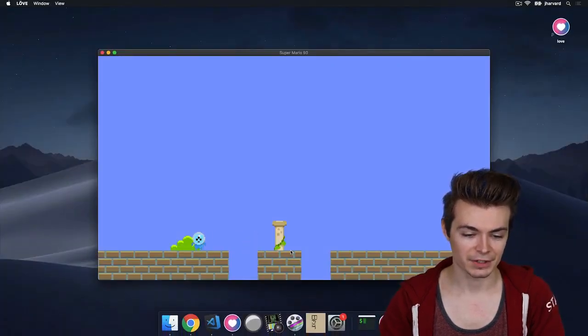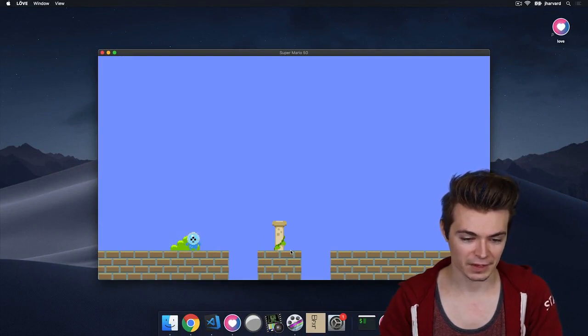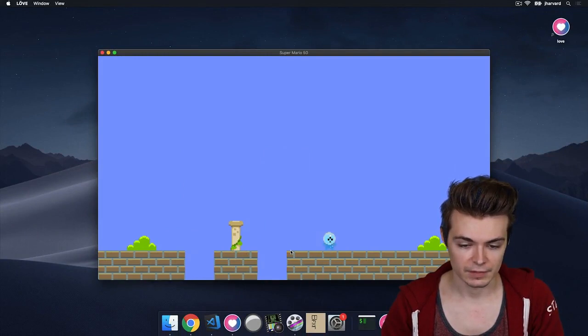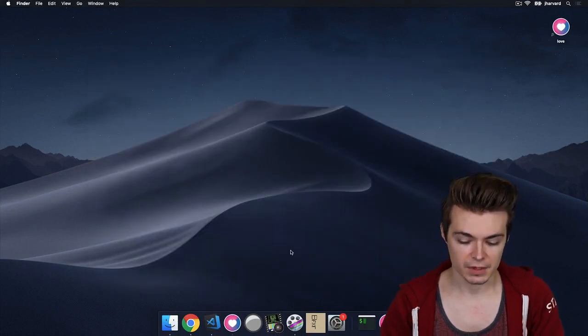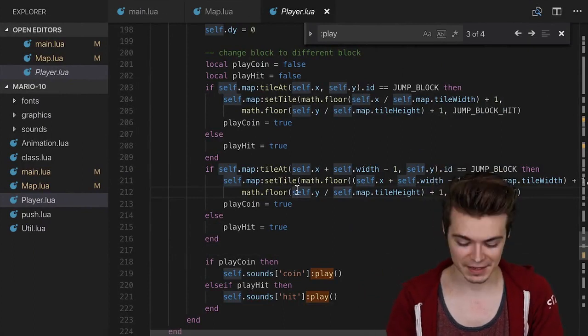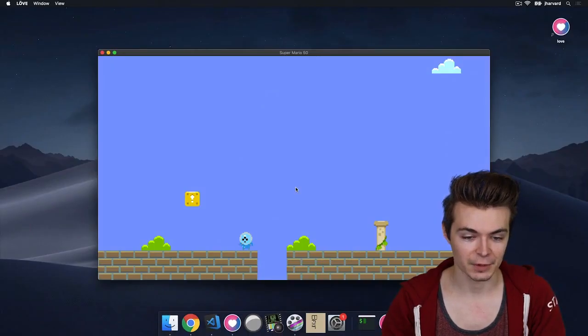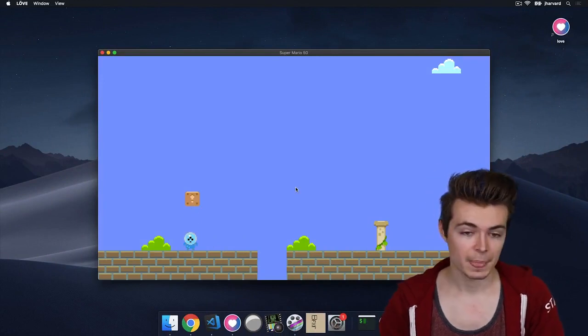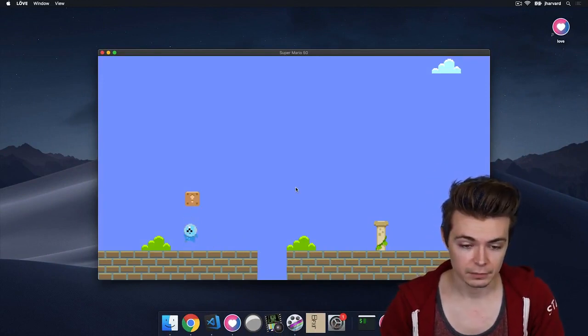So we spawned actually in front of a pit there and almost fell off. If I jump, you can hear the jump sound effect. Let's find a tile. Okay, so there's no blocks, so I'm going to go ahead and run it one more time. This is part of how a procedurally generated landscape works: you won't always have a block, so let's try it again. Here we go, this is perfect. We'll jump, we hit it, we got the sound of the coin, and now if I jump again, you can hear that there was a little bit of a thud sound.